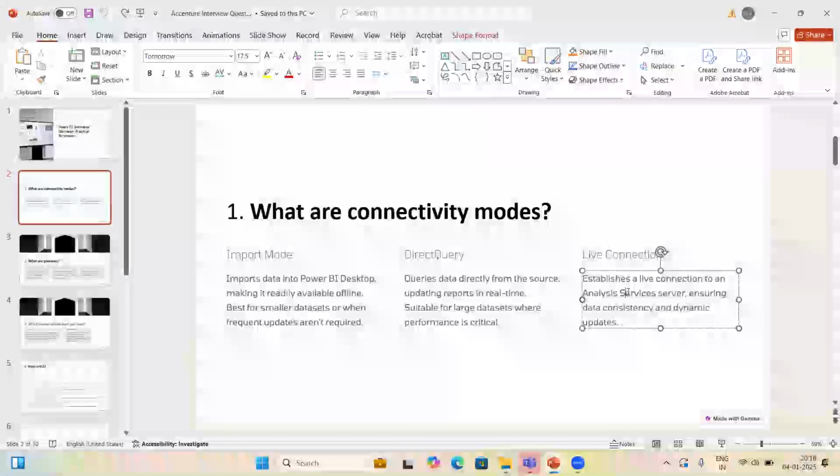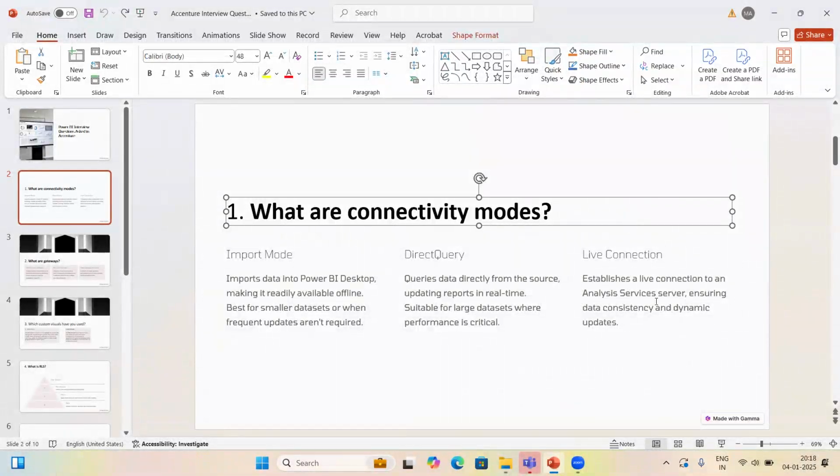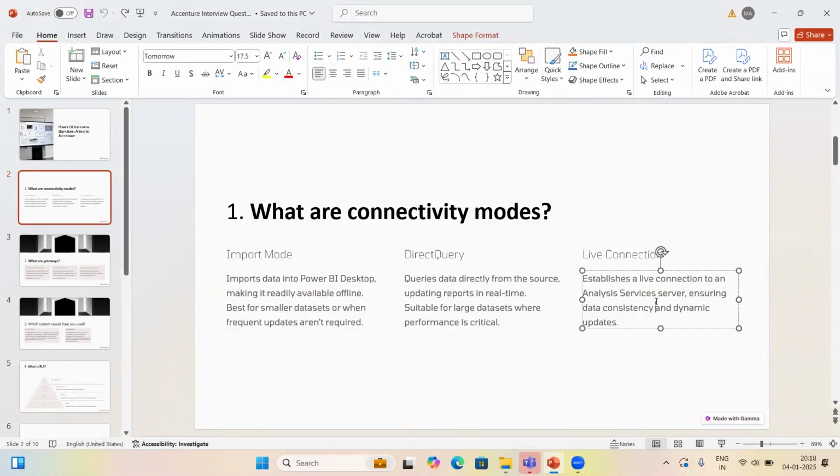And then we have live connection. In live connection, we will connect to the source. The example we have taken here is analysis service. Suppose Azure Analysis Services is the source here. We will establish a live connection to the source and we will fetch the data when we require it. So these are the three modes which are available.